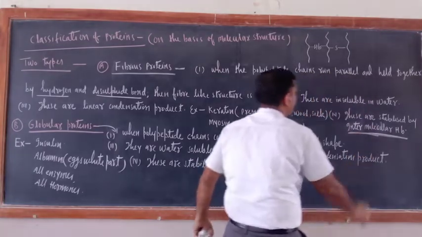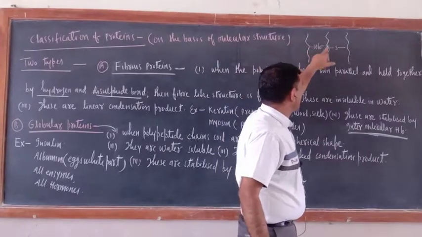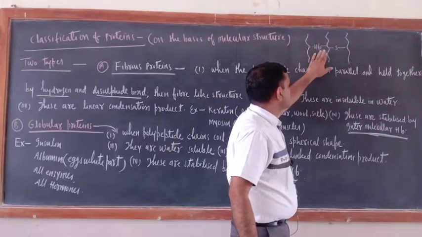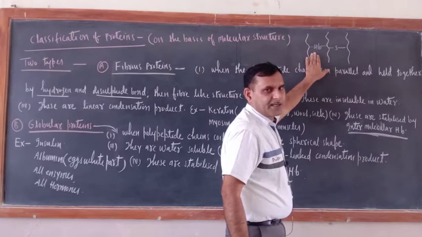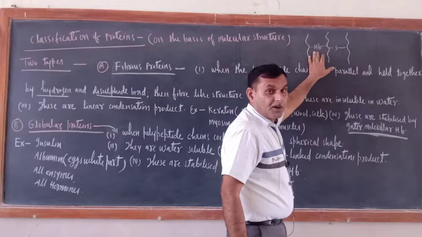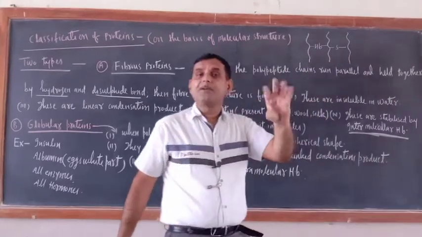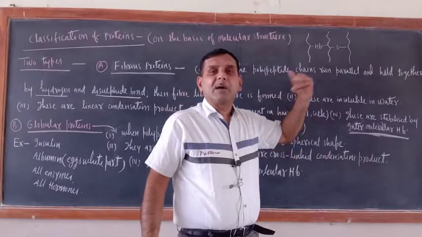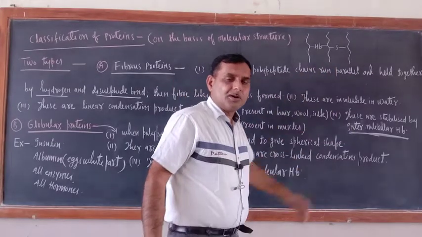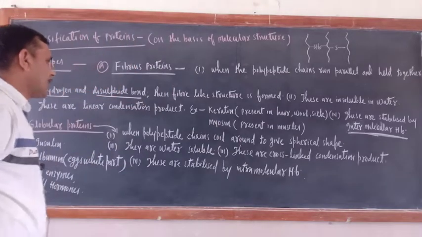Intermolecular hydrogen bonding. Just see, this is one polypeptide chain, this is another polypeptide chain. Both are separate entities, but they are held together by hydrogen bond. This type of hydrogen bonding, when hydrogen bond is formed between two molecules, is intermolecular hydrogen bonding. So fibrous proteins are held together by intermolecular hydrogen bonding.